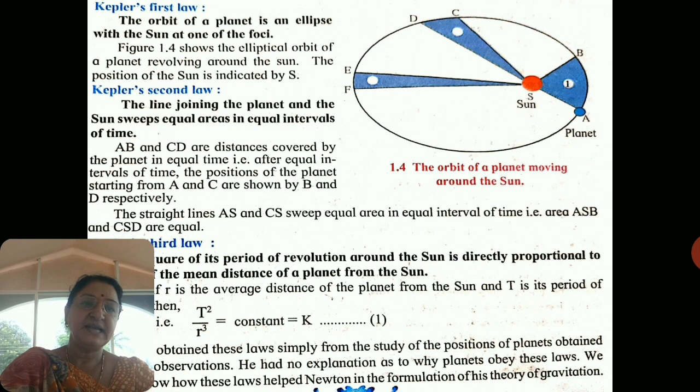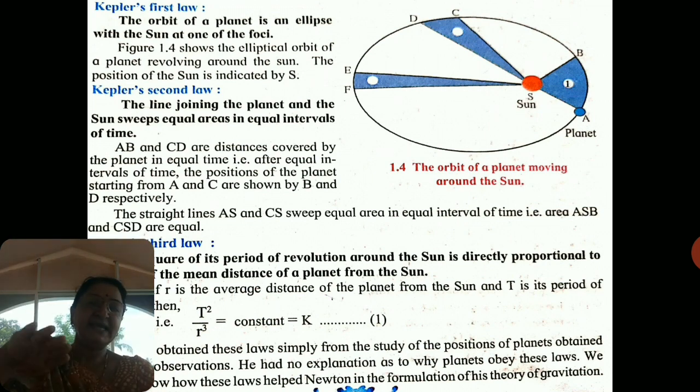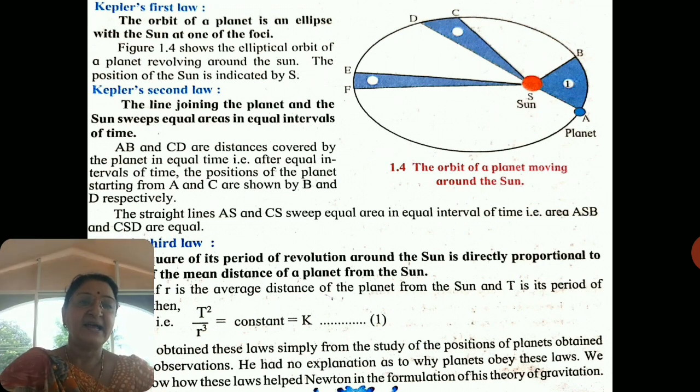So first, what is an ellipse? There is an orbit in the figure, and that orbit is called an ellipse. We know the ice cream cone. If we cut that cone with an inclined plane, the curve obtained is called an ellipse.